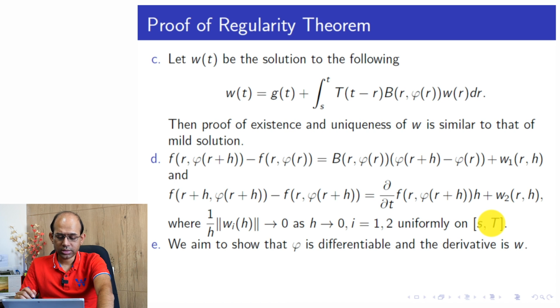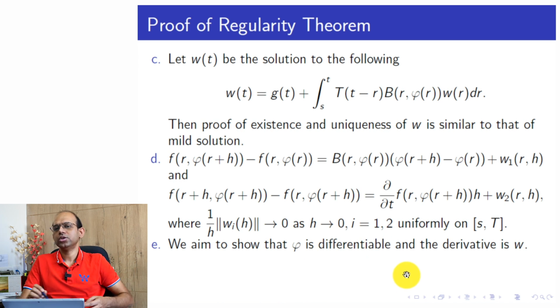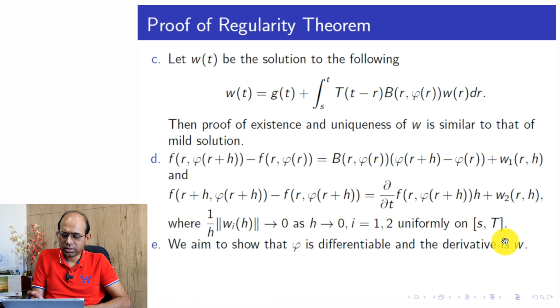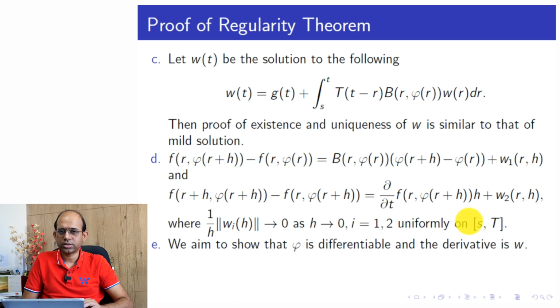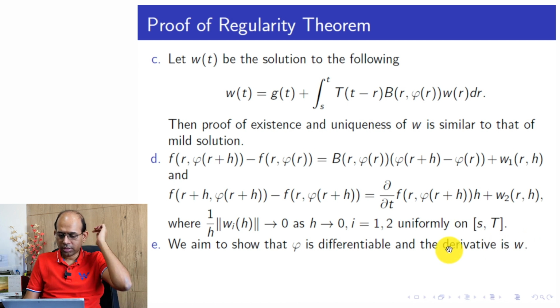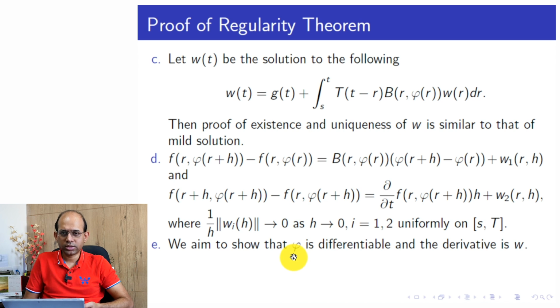Next we aim to show that phi is differentiable. That is our main goal: that phi is differentiable, and the derivative is W. Now it is clear why I am introducing these notations like G, B, W, etc. I would like to show that phi is differentiable, and then the derivative is also a very relevant and important thing.